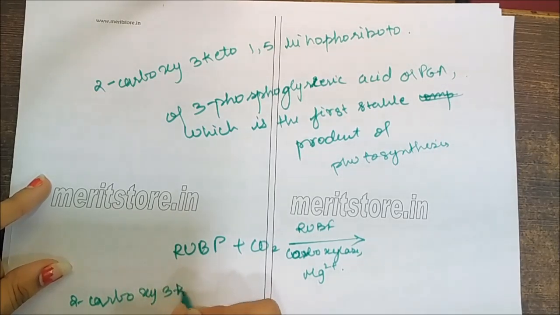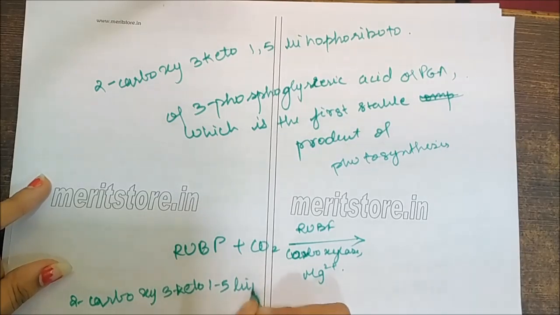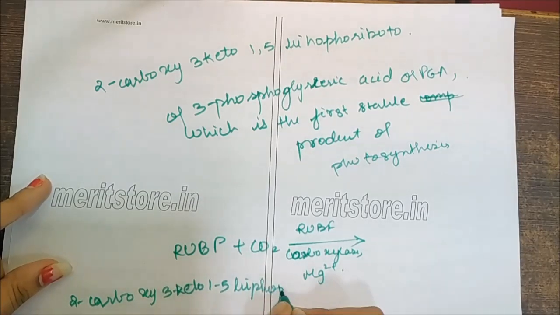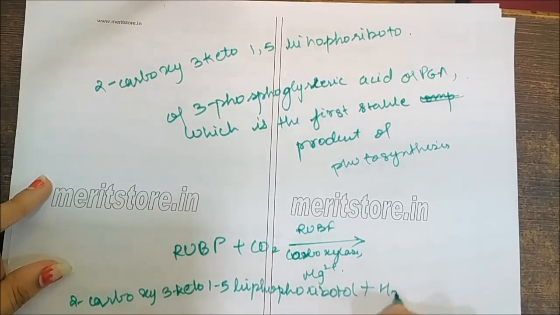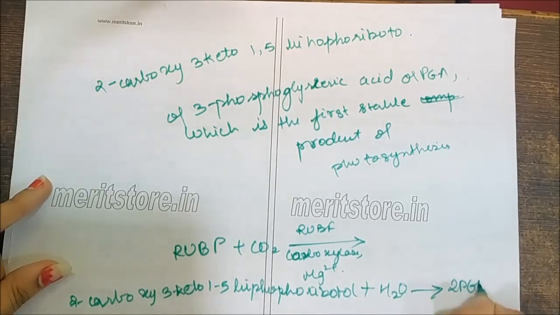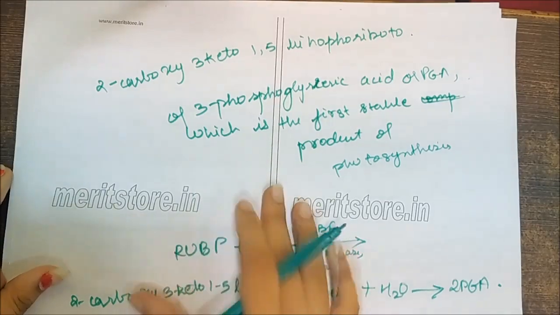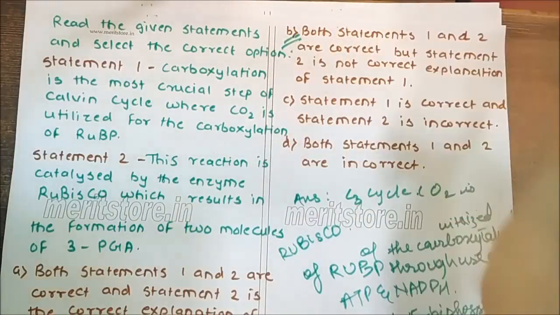3-keto 1,5-bisphosphoribitol plus H2O, which further reduces and gives 2 PGA. So the correct answer is B.